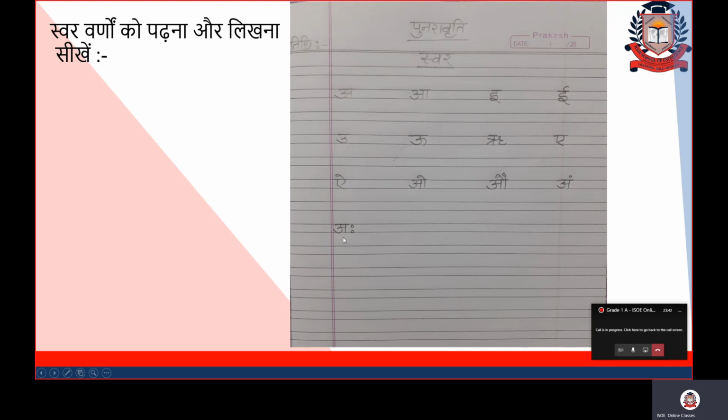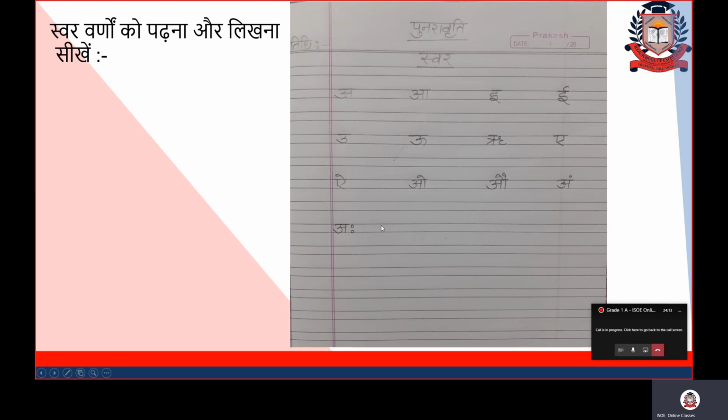So children, can you see here it is Aha. The last varan is Aha. How will you write? First write A, put two dots here, the upper line. This is called Aha. So this is the way to write all these letters. There should be a gap, there should be neatness, they should be in a line, one after the other. The line should not go to the left side or the right side. All the letters should be in a line. Can you see here? Yes.